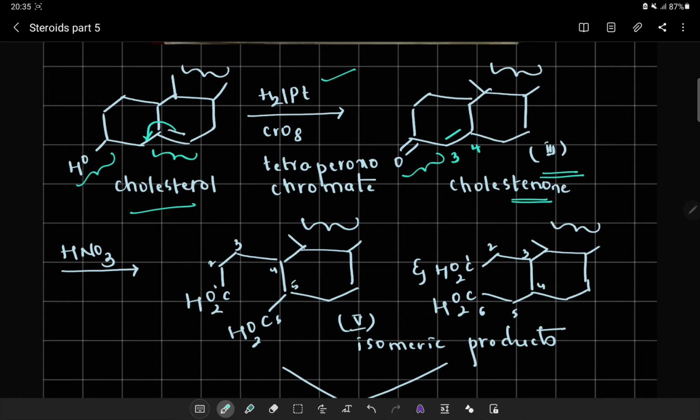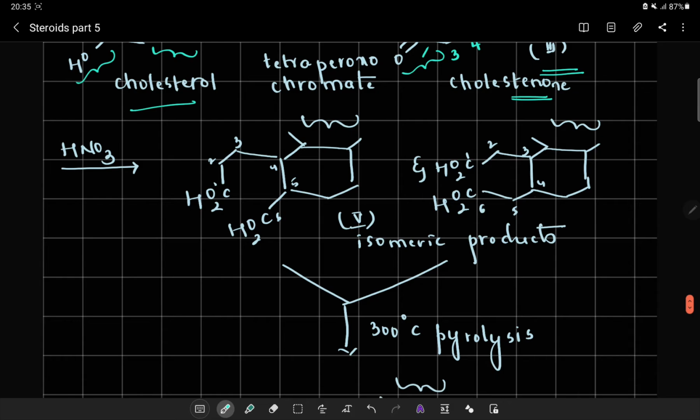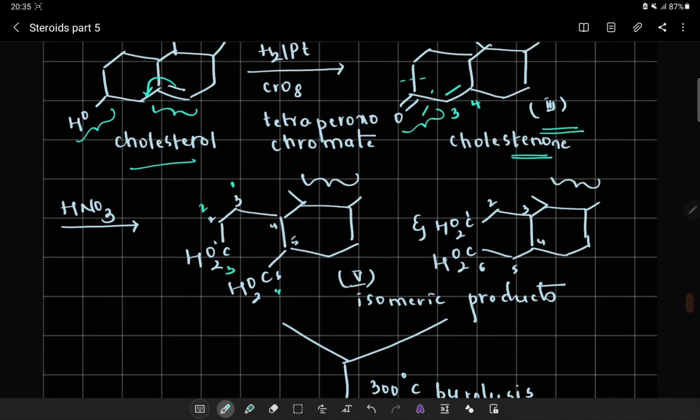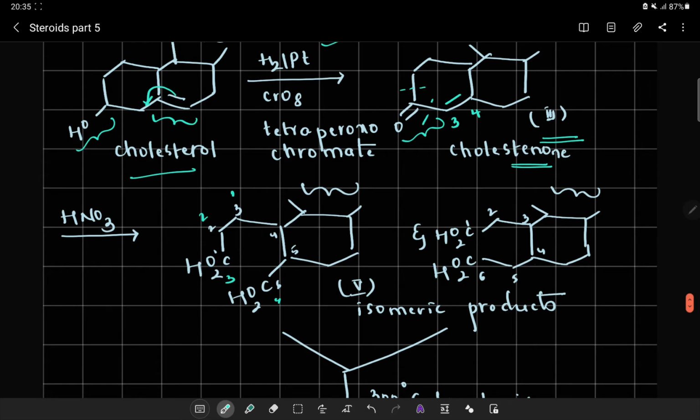That means there is a presence of a double bond. Because there is a double bond at the carbonyl carbon, there can be an easy cleavage between the 2,3 position as well as the 3,4 position. Upon reaction with HNO3, there may be a cleavage between the 3,4 position, and then there may be a cleavage between 1, 2, 3 and 4, that is, the 2,3 position can be cleaved.